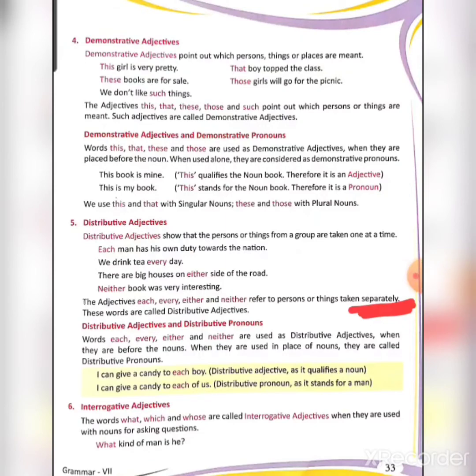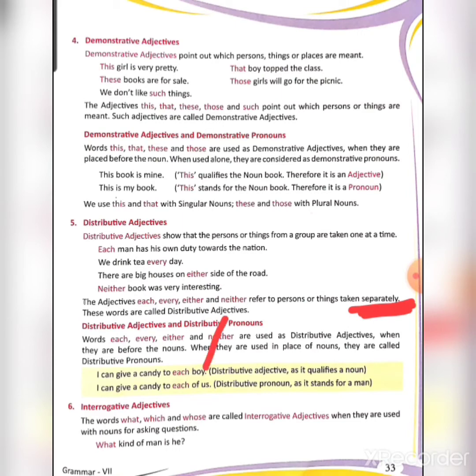Now again, there is one difference between distributive adjectives and distributive pronouns. The words each, every, either and neither are used as distributive adjectives when they are used before nouns, but when they are used in place of nouns, they are known as distributive pronouns. For example, I can give a candy to each boy.